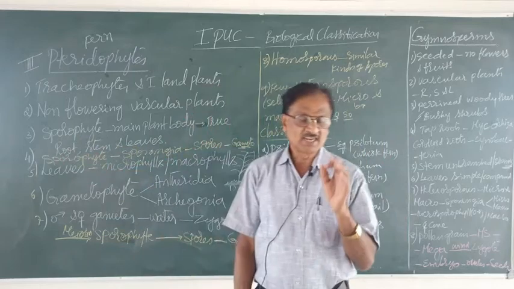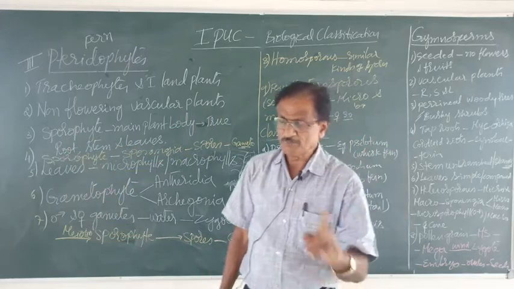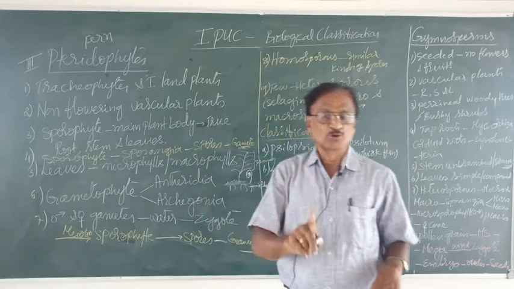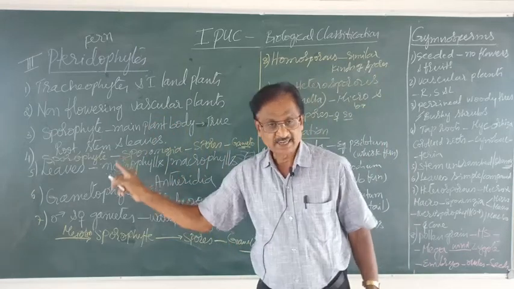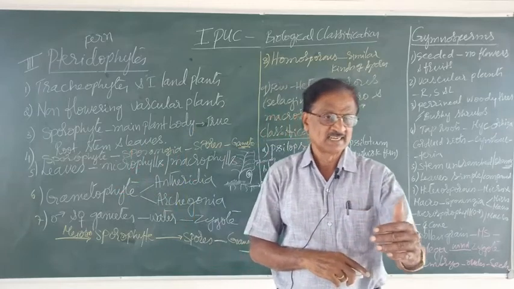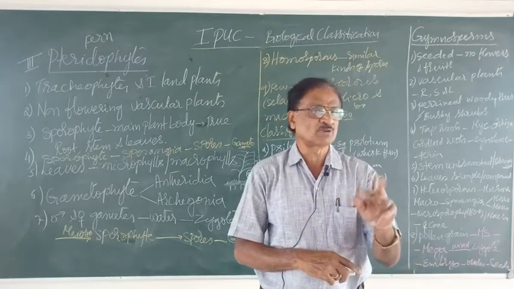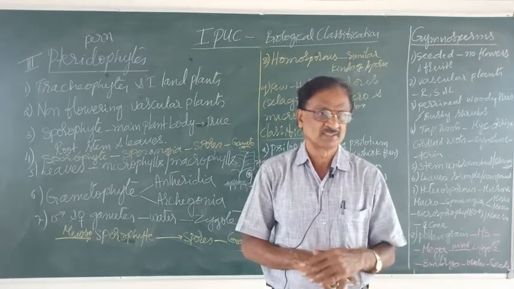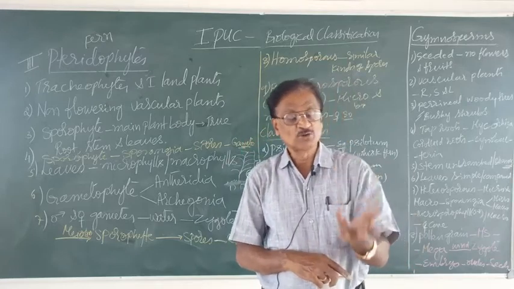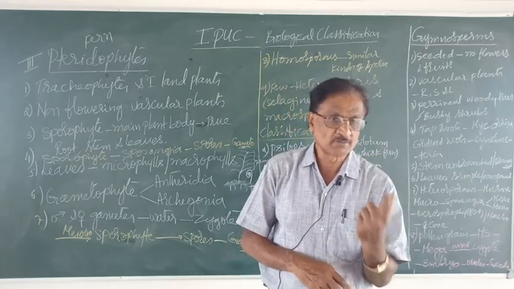Then, the main plant body is what? Sporophyte. The sporophyte consists of true roots, stem and leaves. Up to bryophytes, you came across only a thallus with no differentiation of true root, stem and leaves. But from pteridophytes onwards, you come across the true roots, stem and leaves in the sporophytic body.